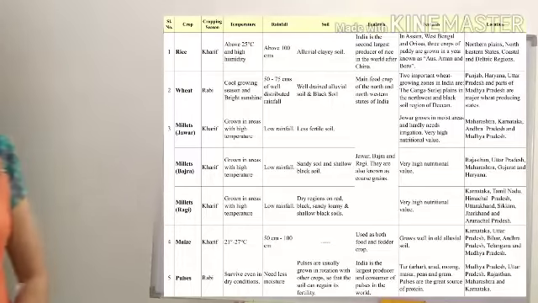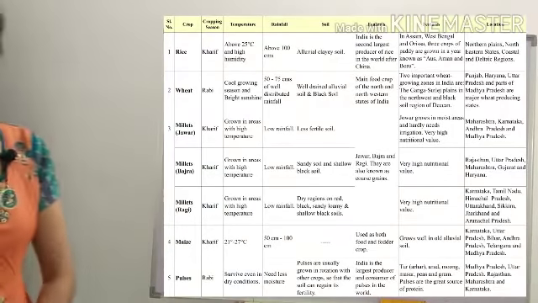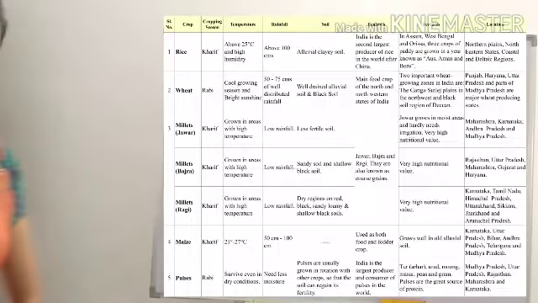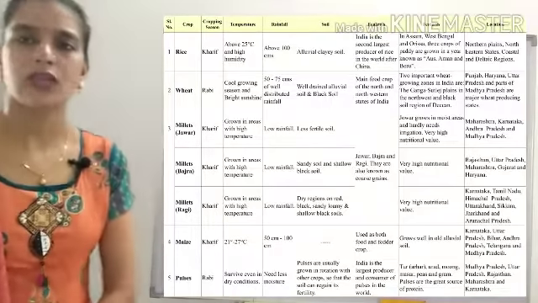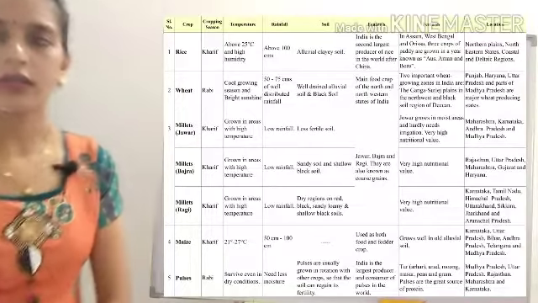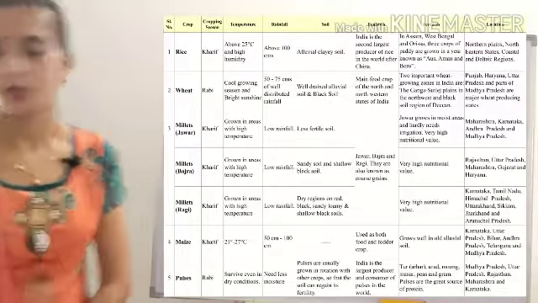Alluvial soil is good for the cultivation of rice, as alluvial soil is very fertile. For wheat also, alluvial soil is important.